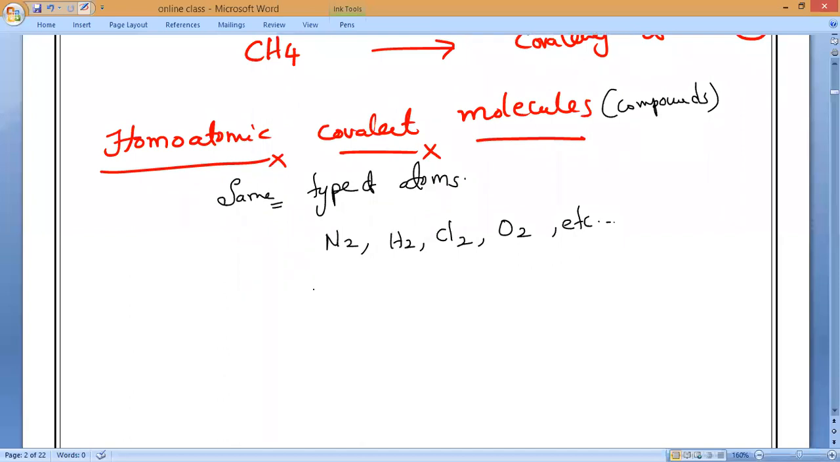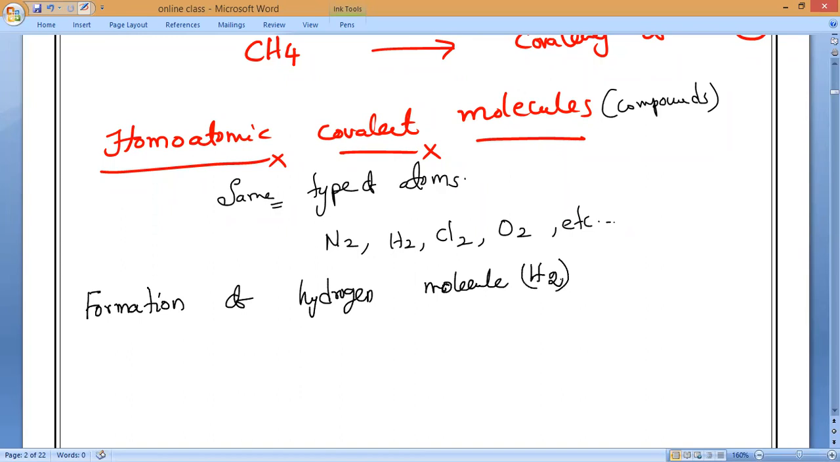So let us draw the structure. Formation of hydrogen molecule, for example, will also be given in the book, so it has to be done very clearly. As we know, hydrogen is a diatomic molecule. Most of the gases cannot survive as individual atoms; they will always be combined together. That is what a diatomic molecule is.